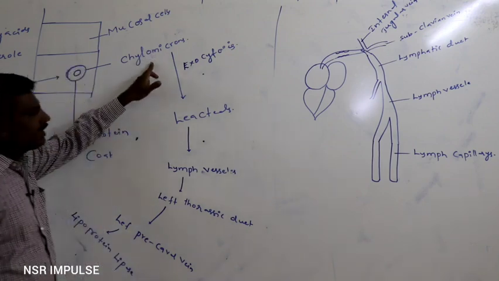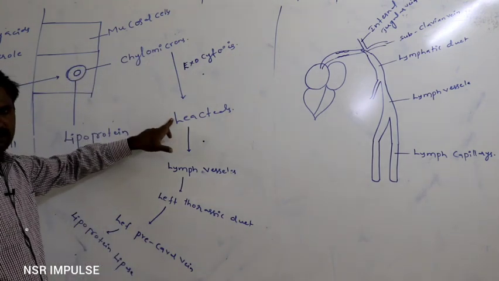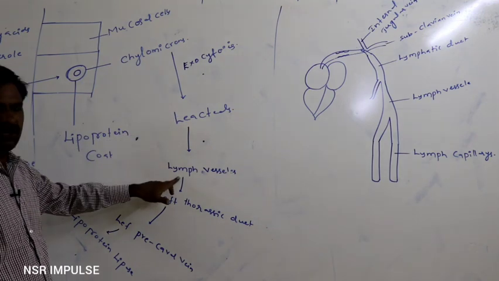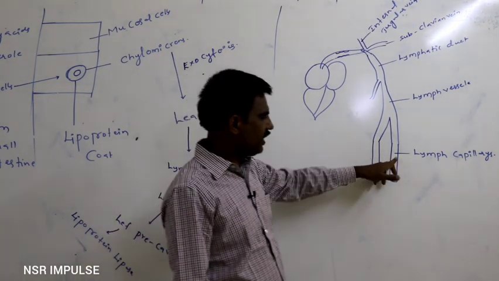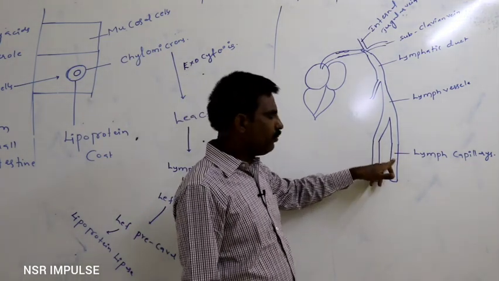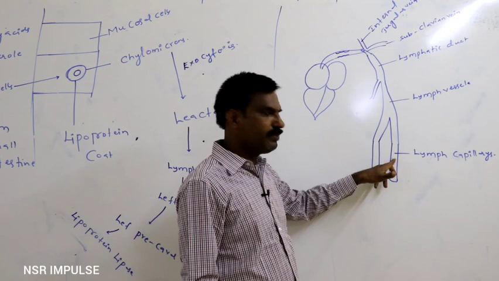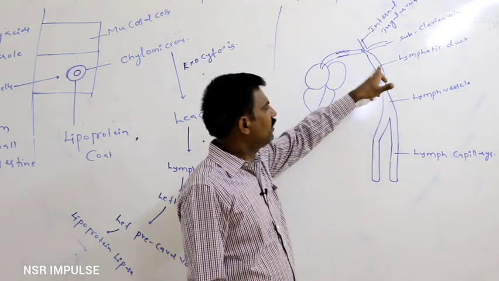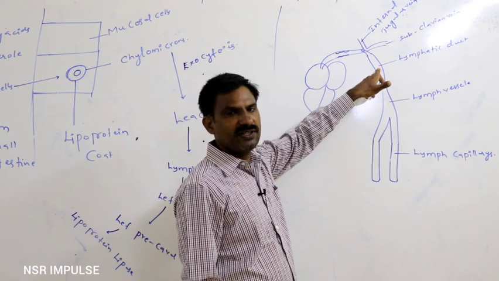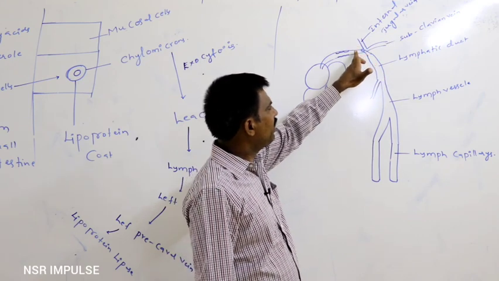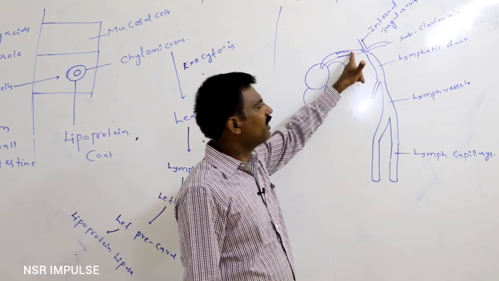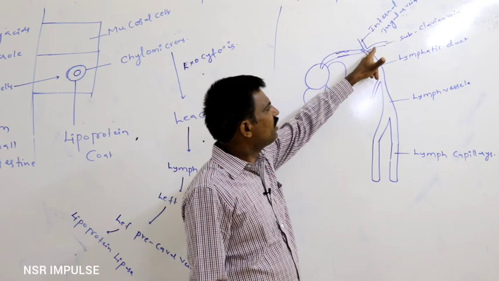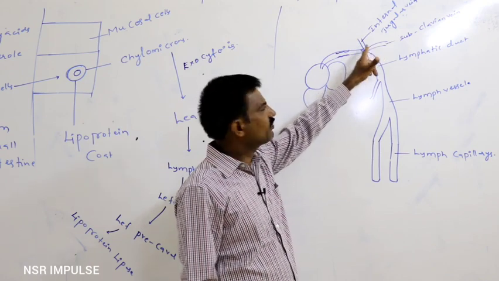After the chylomicrons enter the lacteal by exocytosis, they reach the lymph vessel, then the left lymphatic duct, and finally are released into the blood of the left vena cava at the junction between the internal jugular vein and the subclavian vein.